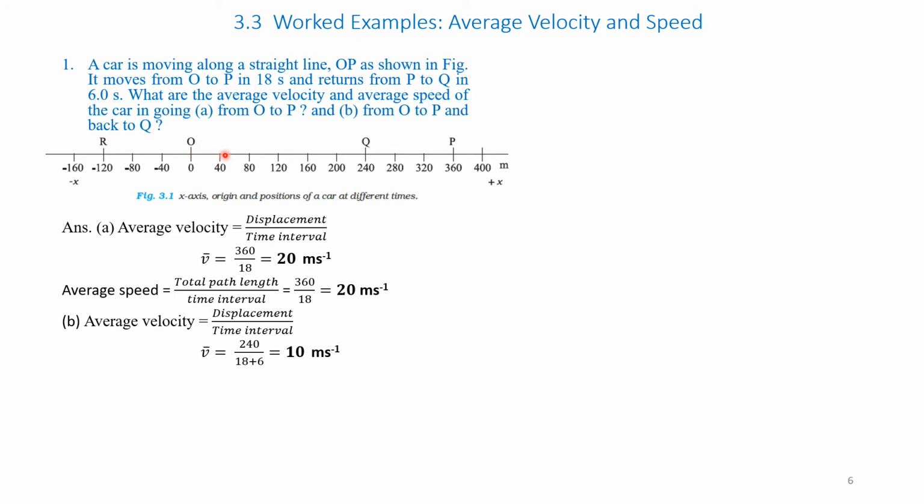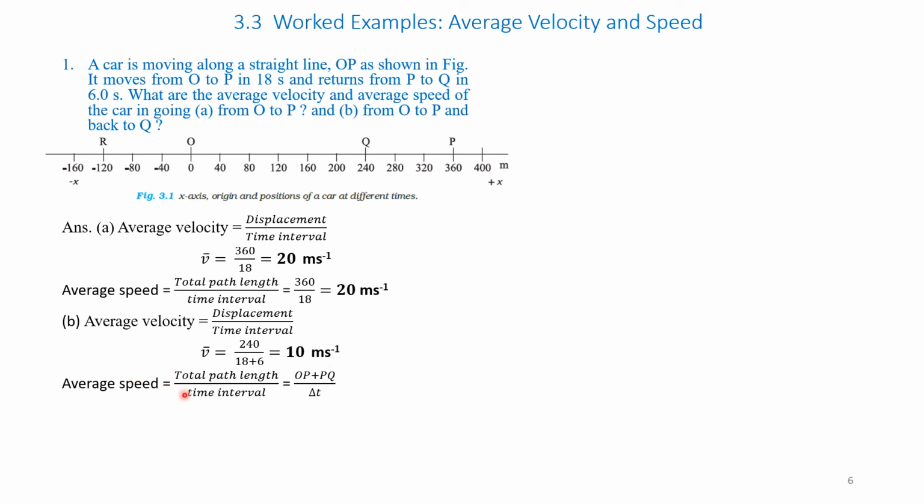It takes 18 seconds to go from O to P, and to travel from P to Q, it takes 6 seconds. So, therefore, the total time is 18 plus 6. Therefore, V bar, the average velocity, is equal to 240 divided by 24. That is equal to 10 meters per second.